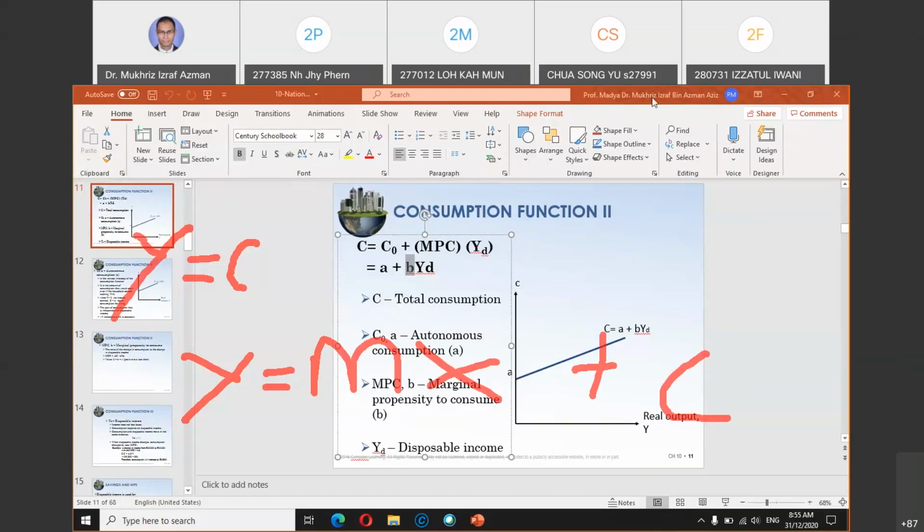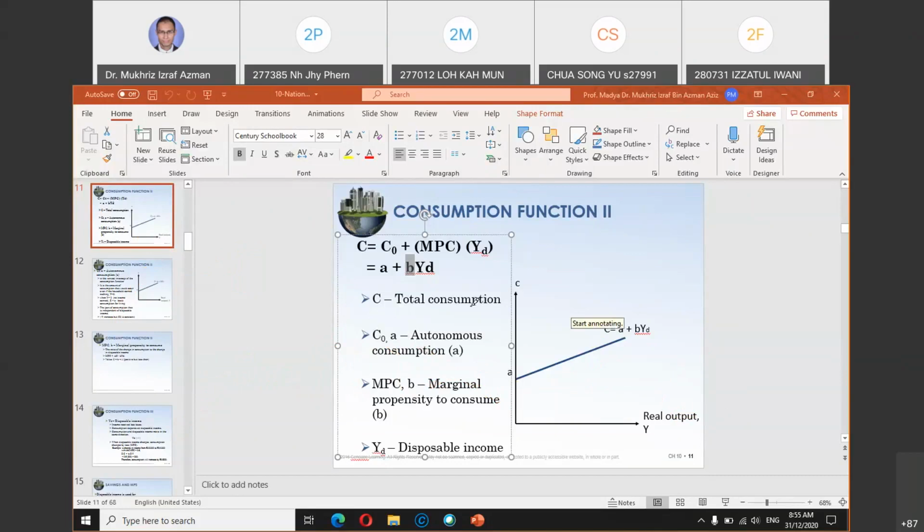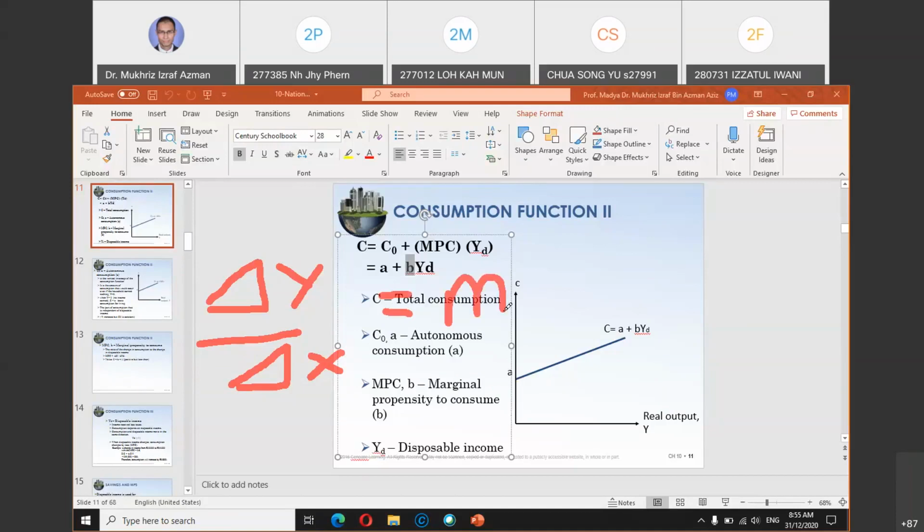So how do you calculate m, or the slope? Okay, so the slope you calculate as a function of changes in y divided by changes in x. Okay, so that will be the slope, the value of the m, which is the gradient.